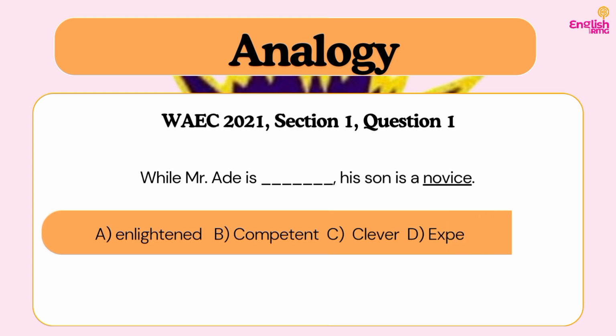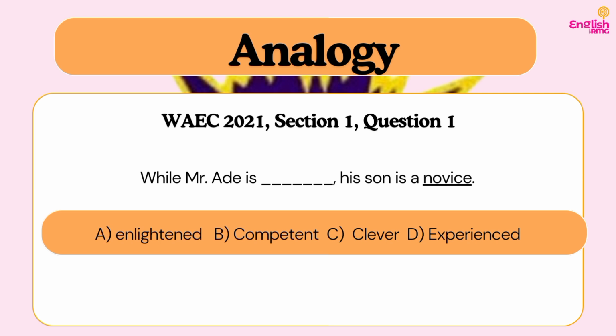So let's consider the options. We have A, enlightened, B, competent, C, clever, D, experienced. So when someone is a novice, what does it mean? It means that the person is new at that thing. You have little or no knowledge. For example, maybe you are interested in learning a skill, probably how to make bags. The first day you go out to visit whatever it is that you want to learn, you are still a novice because you don't even know how to make these bags yet.